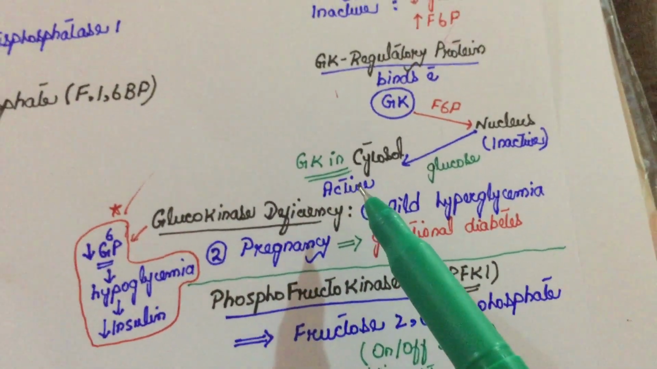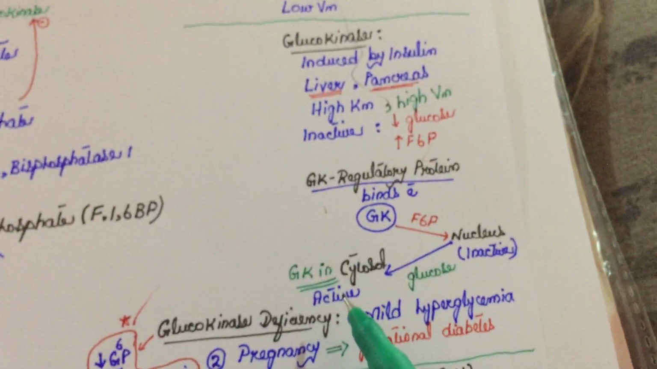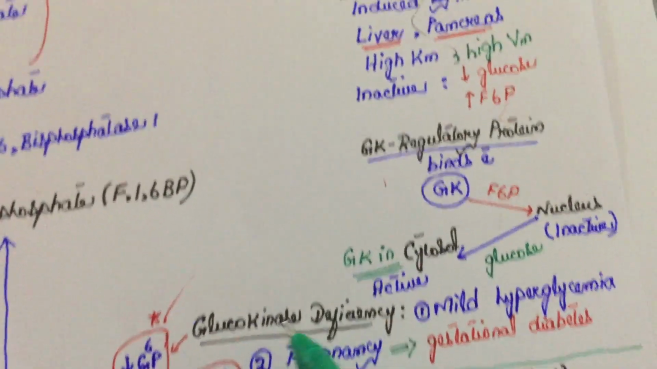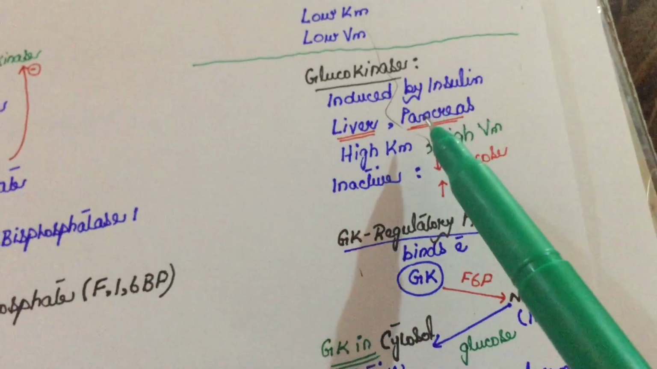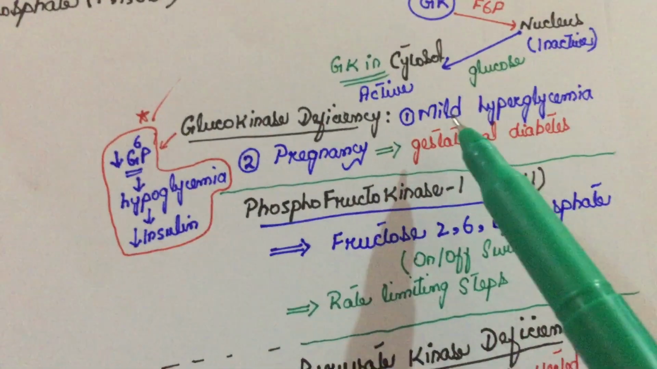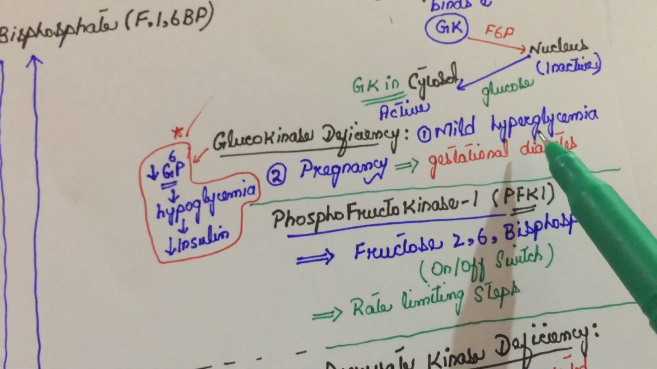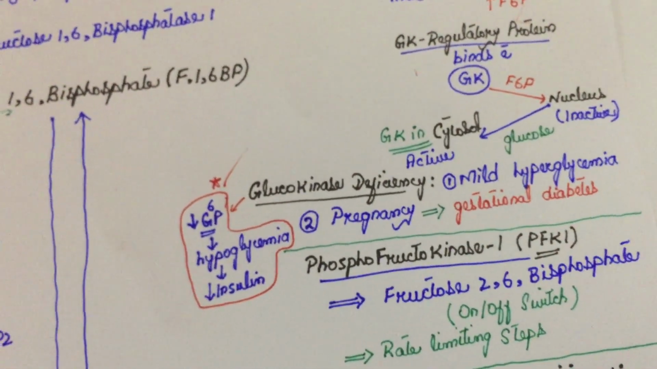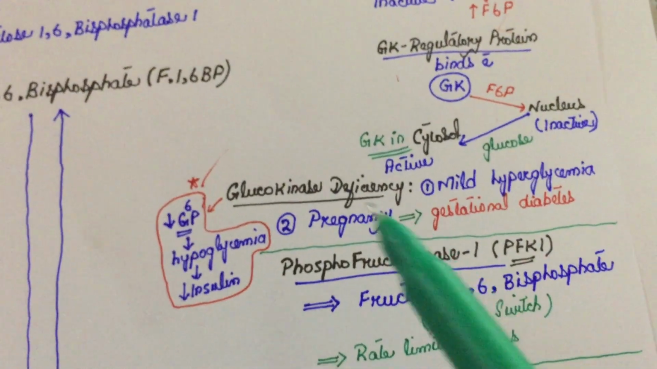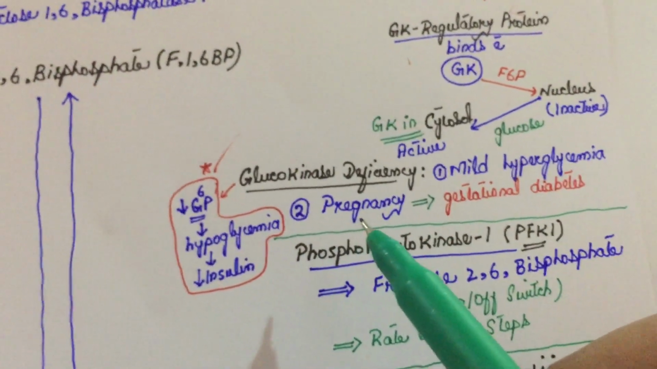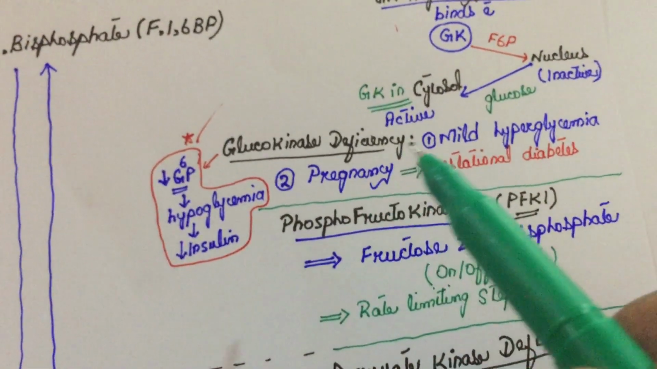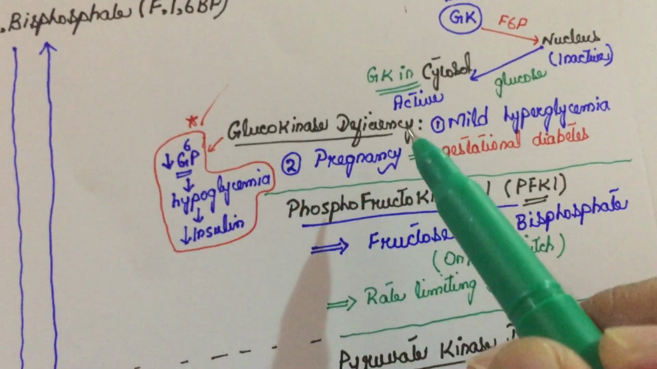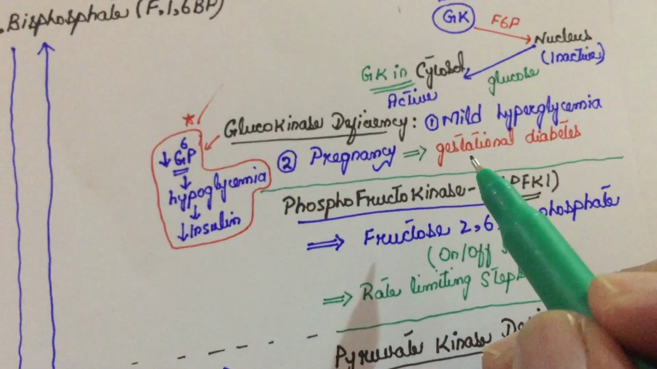Now what will happen when there is glucokinase deficiency? As I told you before, glucokinase is present only in the liver and pancreas. So there would be mild hyperglycemia, very mild, and it would mainly happen in just the pancreatic cells. But the important correlation is pregnancy. In pregnant females, there could be gestational diabetes. Pregnant females who have glucokinase deficiency might develop gestational diabetes.